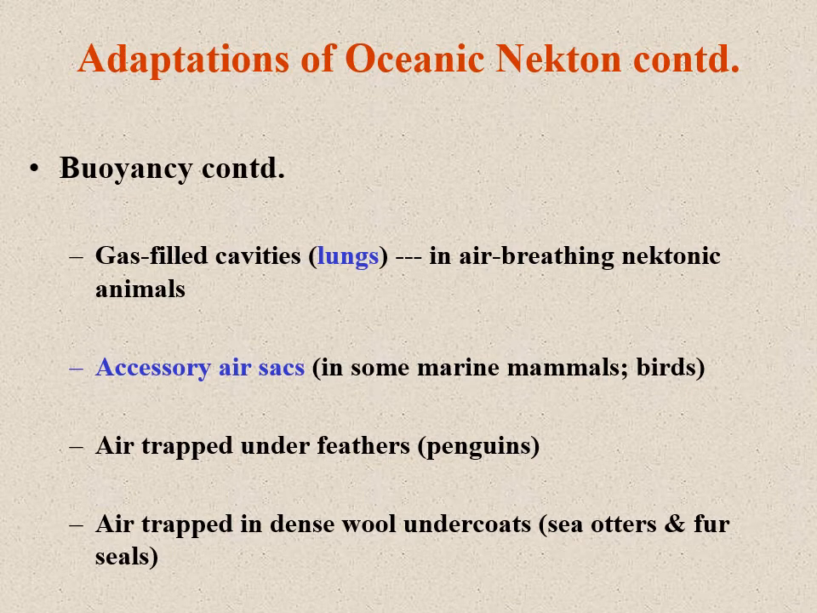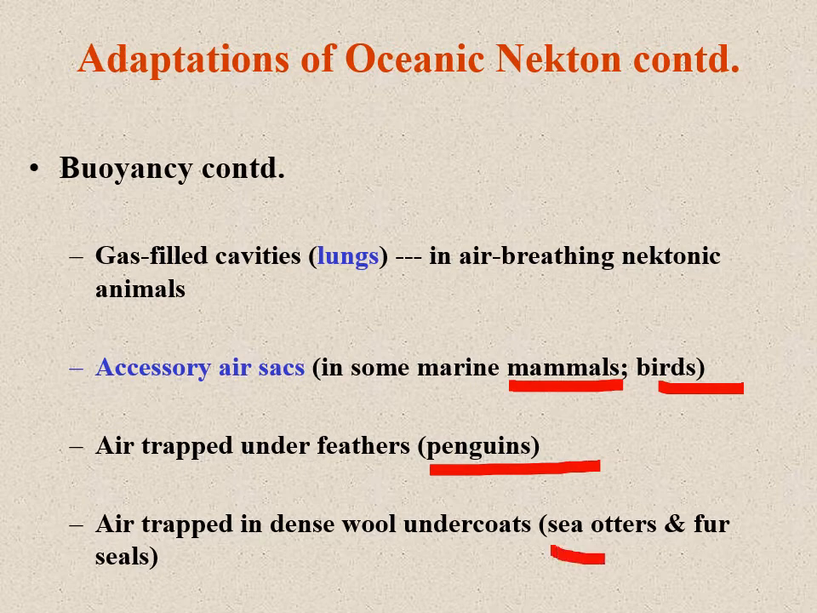Buoyancy continued. How is buoyancy maintained? The lungs are filled with gases, and they are found in air-breathing nektonic animals. Those animals which breathe air have gas filled in their lungs. Other than lungs, some have accessory air sacs, as in most marine mammals and birds. Air is trapped beneath the feathers, for example in penguins. Air is also trapped in dense wool undercoats, for example in sea otters and fur seals.